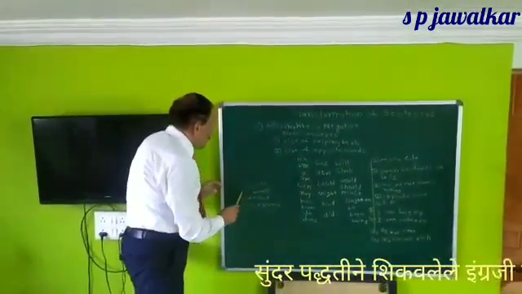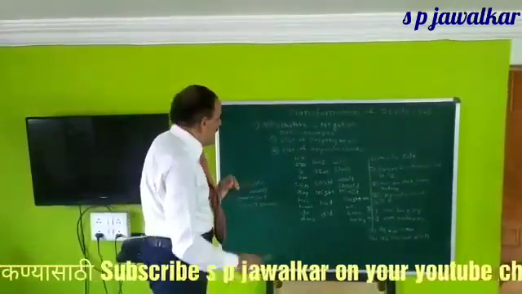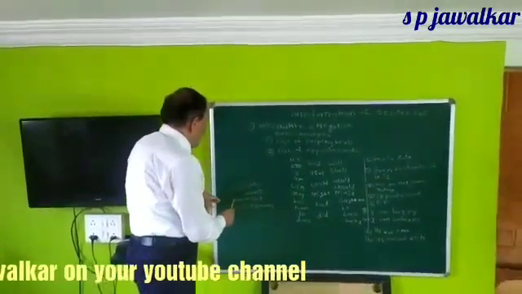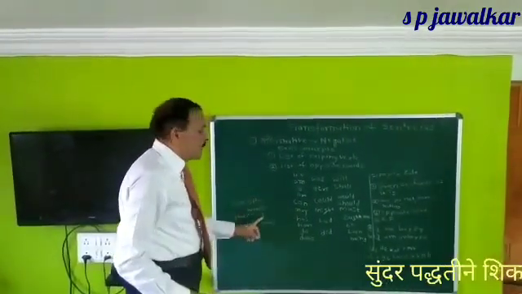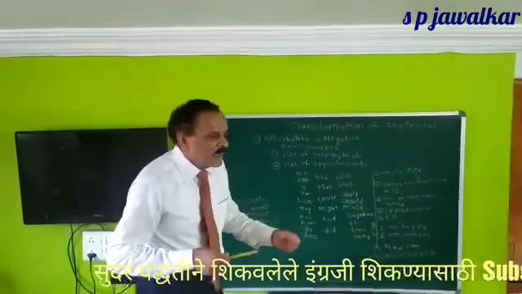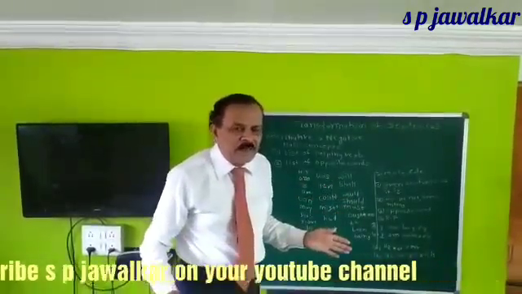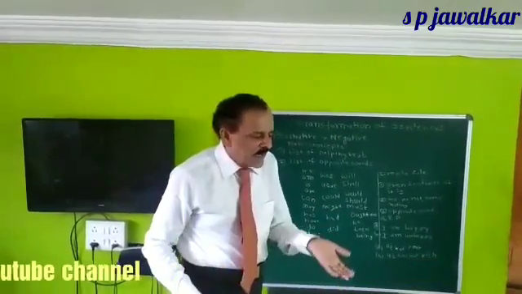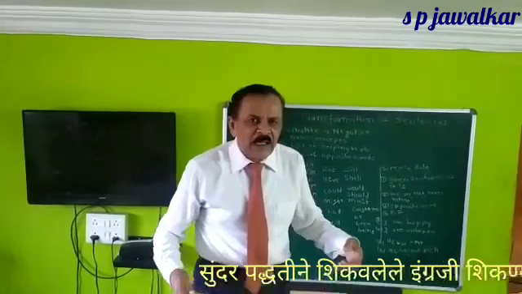Second thing, you must have a big list of opposite words, say antonyms, which are good, bad, weak, strong, fast, slow, happy, unhappy, shallow, deep, heavy, light.